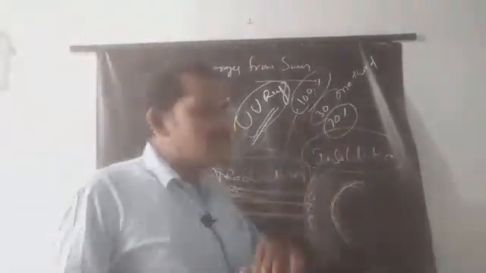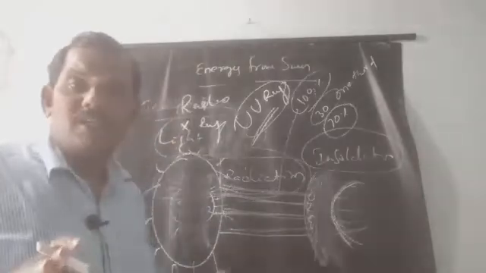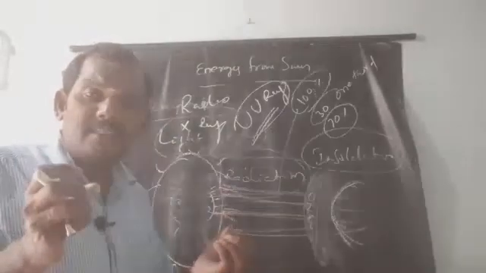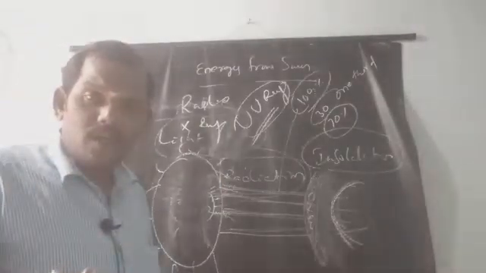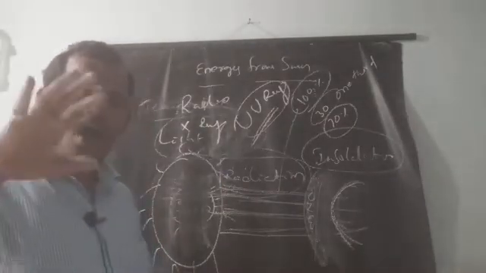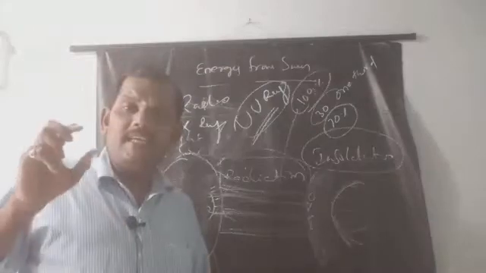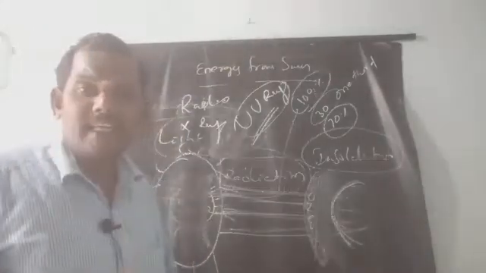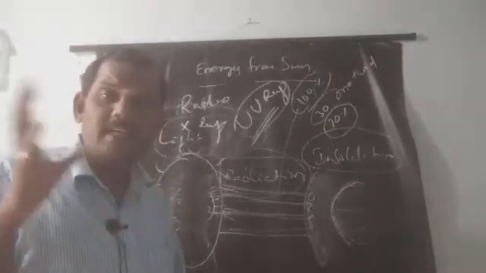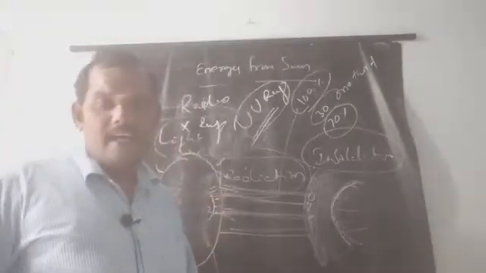The energy received by the earth is called insolation. The sun releases its energy in the form of light and heat.